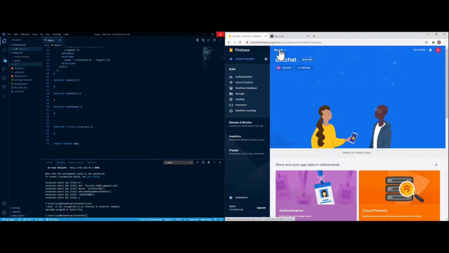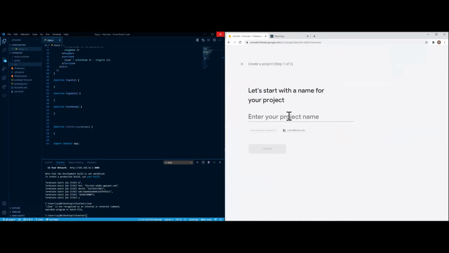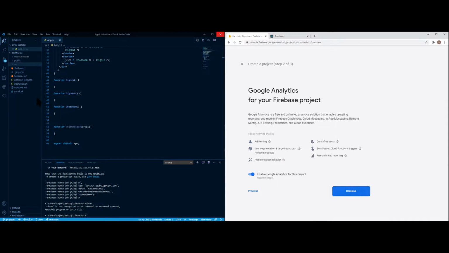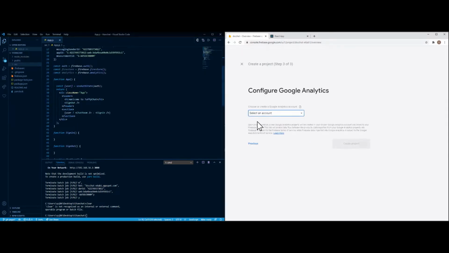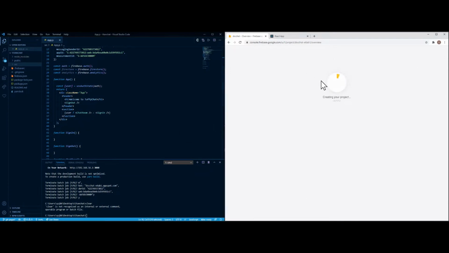So for some of you guys where it says create new project, click that. For some of us who already had an application, what you're going to do is click up here, where it'll show you your current project. So go to your project, click add project. You can name your project whatever you want. So I'm going to call it CSUF chat. Press continue. If you want to include analytics, which is why I included it here, press continue. Select your default account, create project, and this is going to take some time. It's going to create the project itself.